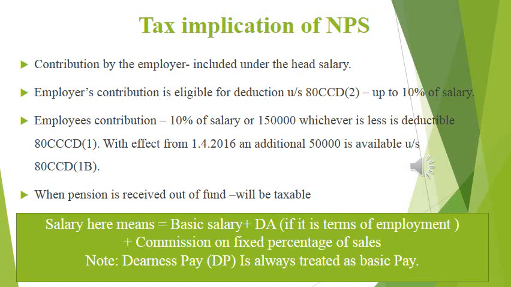Now we can see what is the tax implication of the National Pension Scheme or contributory pension scheme. Two components we have. First one, employee contribution, another one, employer contribution. The contribution made by the employer is included under the head salary. Employer contribution is eligible for deduction under 80 CCD subsection 2 up to 10% of salary.